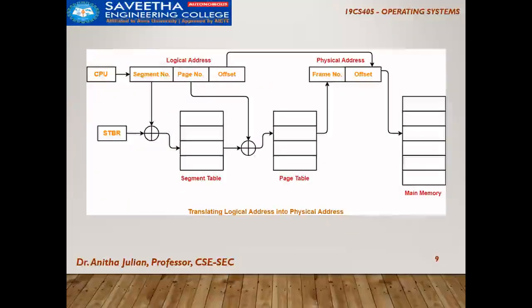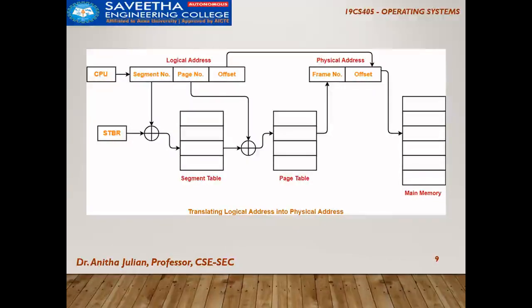As you can see in the diagram, the CPU generates the logical address, but it has a segment number, page number and page offset. The diagram is the same; the only thing is we now have two tables. In paging we had only one page table, and in segmentation only one segment table, but here we have two tables.